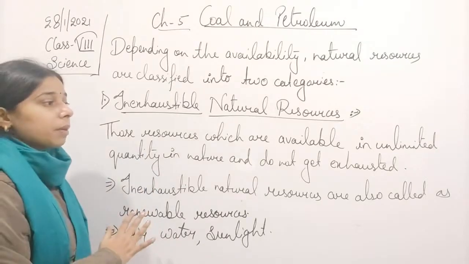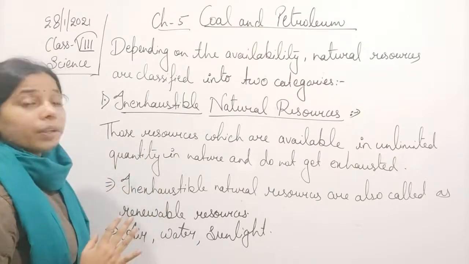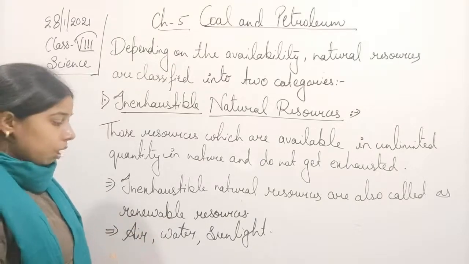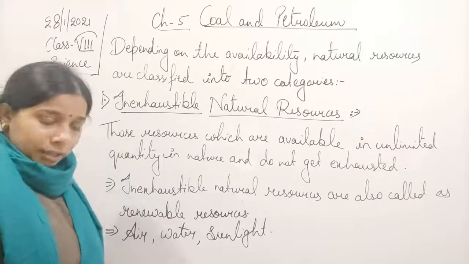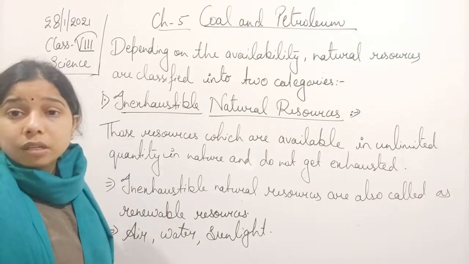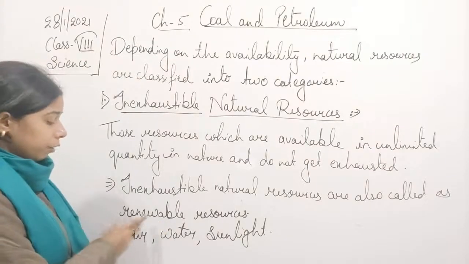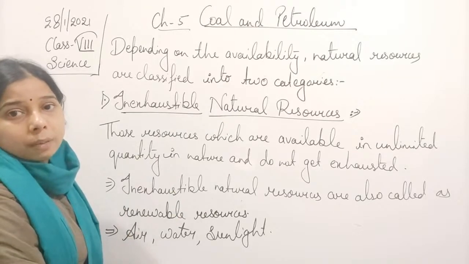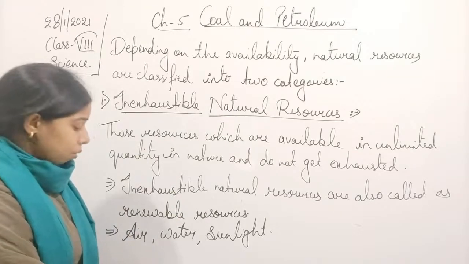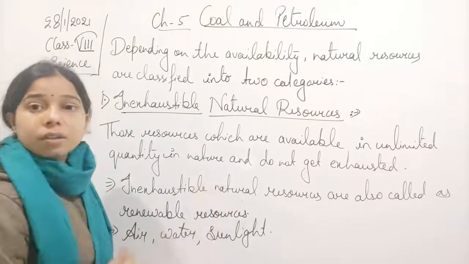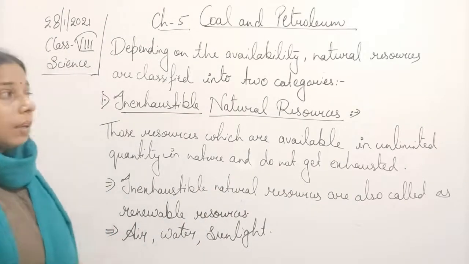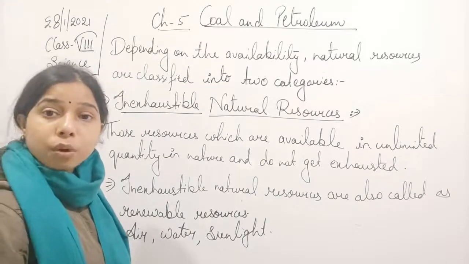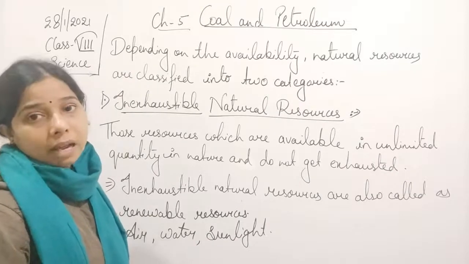So inexhaustible natural resources are present in an unlimited quantity, and that is why they are not going to exhaust very easily or very soon. And since they do not get exhausted, why? Because we can reuse them again, and that is why we use another term for them, renewable resources. The resources available to us in a large amount are air, water and sunlight. Is that clear? Now, let us move on and see the next natural resource, which is called exhaustible natural resources.